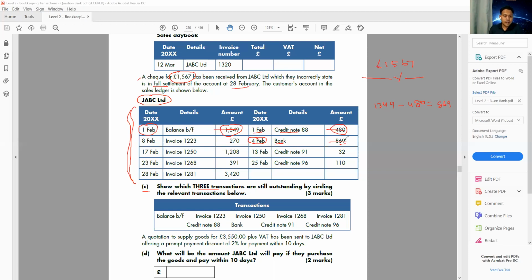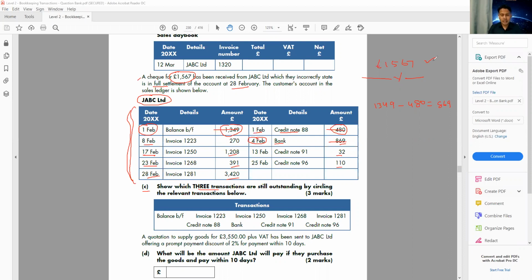Then he bought again from me on 8th of February, that is 270 pounds. He bought again on 17th February, that is 1208 pounds. He bought again on 23rd of February, that is 391 pounds. And he bought again on 28th February, that is 3420. And he returned twice, 32 and 110. So from all of these transactions, he paid me only 1567. I need to find out how he ended up with this balance.